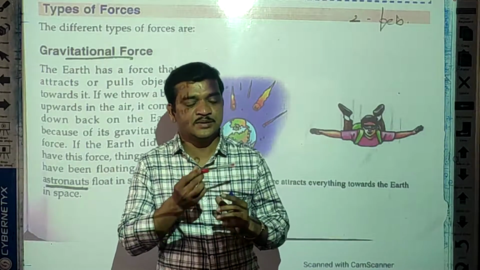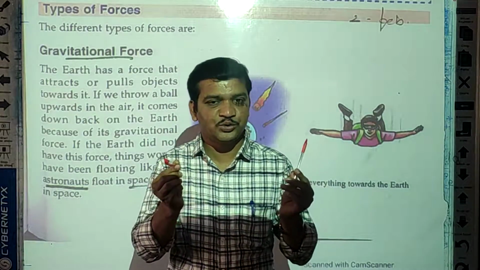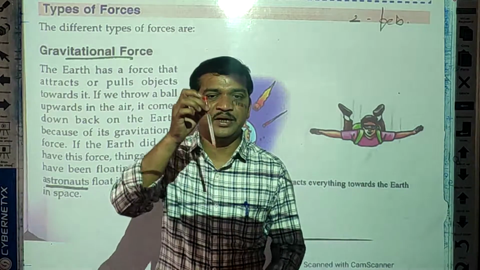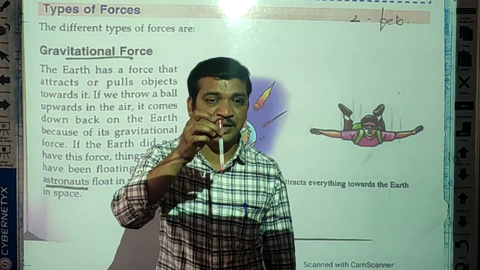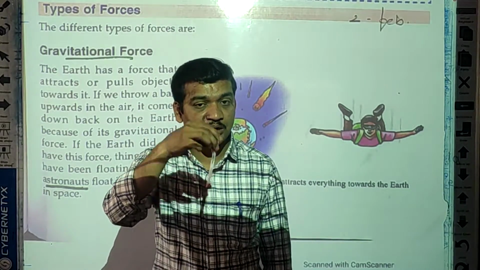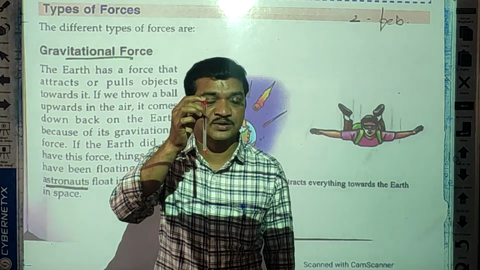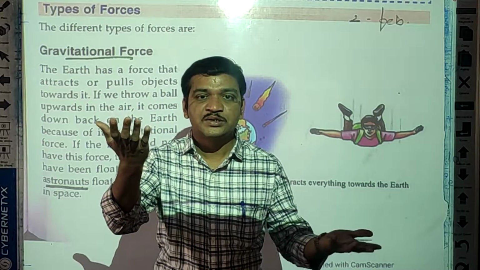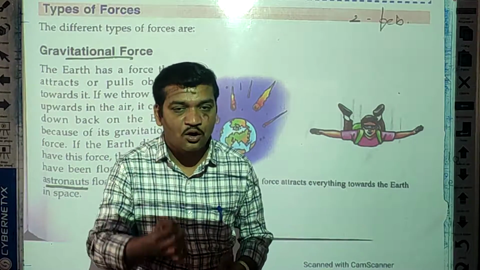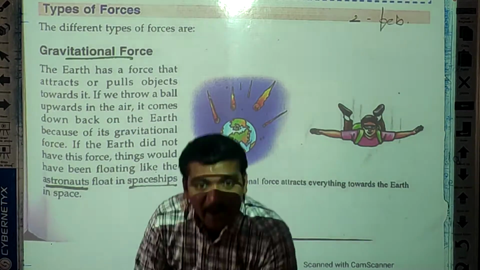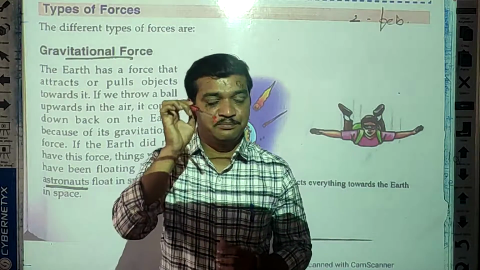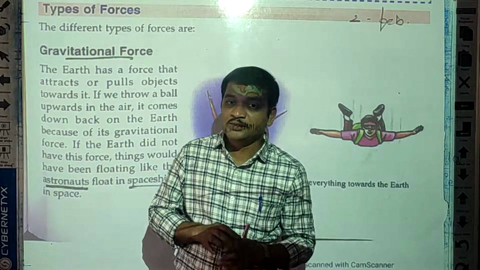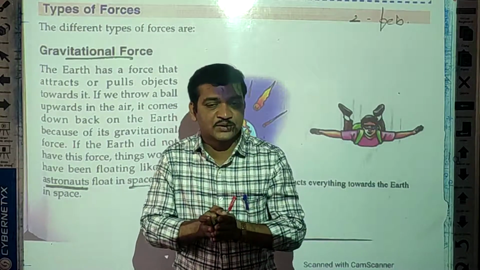For example, students, this is a pen. If I leave the pen, what happens? Will this pen go upward, or go downward towards the earth? Let us see. See students, this pen dropped on the floor. Why? Do you know why this pen dropped on the floor after leaving it? Because there is a force.